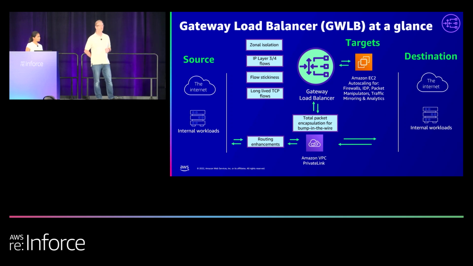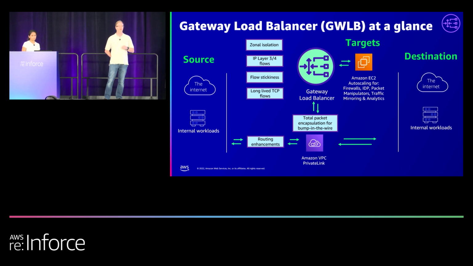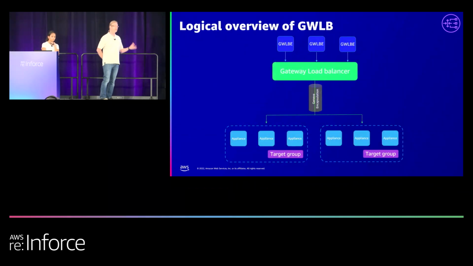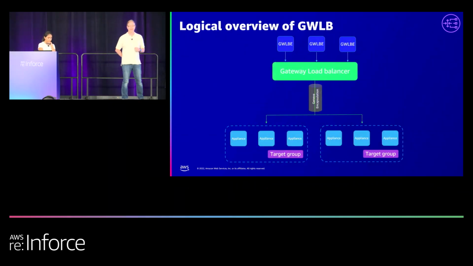As your needs grow, when you're sending more and more traffic, your website is doing awesome, your internal workloads are churning because of some month end, it'll actually help you auto scale and add more firewalls to your fleet. And when you're not using them, it'll actually reduce those firewalls in your fleet. Now, it's important to note that we have something called Geneve, which is doing the encapsulation, so when you're picking your firewalls, make sure they support that. The reason why I bring up Geneve is because at the Gateway Load Balancer level, to the targets, it actually will handle that type of encapsulation.